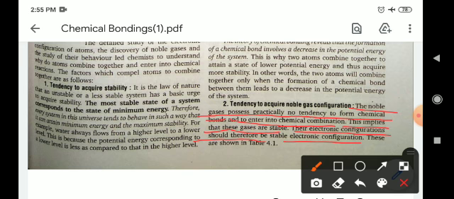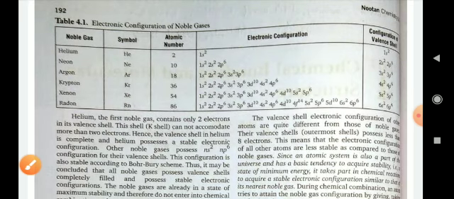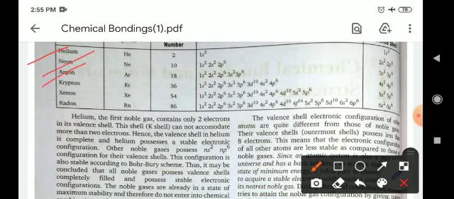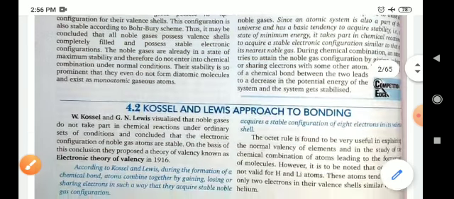These are the noble gases: helium, neon, argon, krypton, xenon and radon, with their atomic numbers and electronic configurations. In their electronic configuration they have a complete octet, meaning they have 8 electrons in their valence shell.